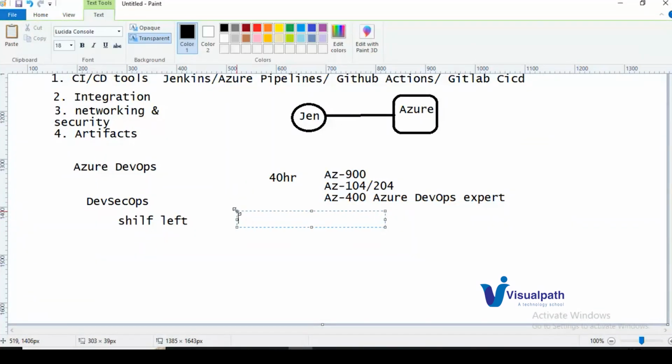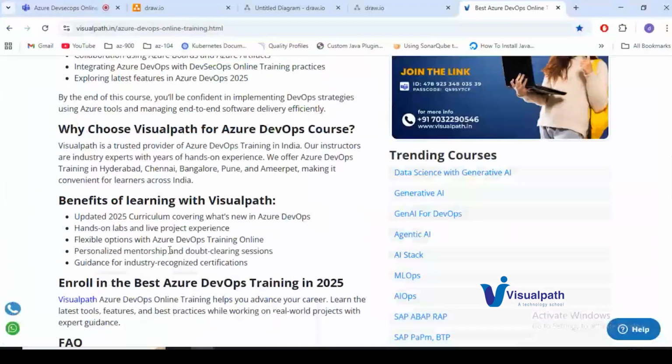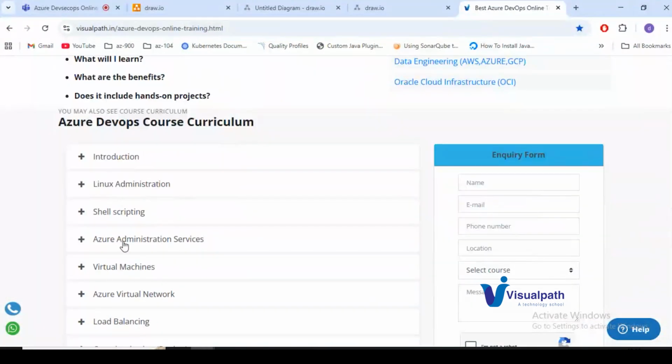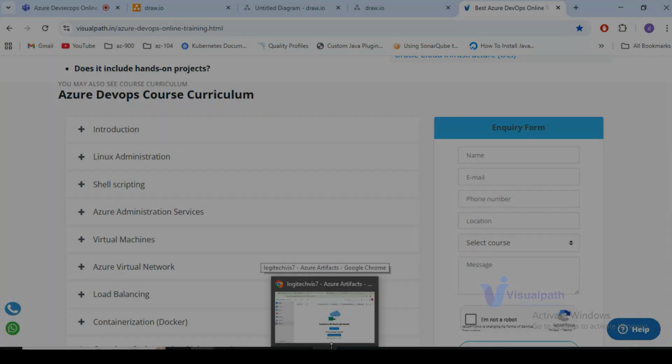The batch timings we still have to decide. My team will check with each and every one of you and will soon provide the timings as well. For now, we have not decided the timings. As this is a demo, we'll give one more demo on the actual topics we are going to learn in this course, so that you can decide whether to take this course based on the course curriculum and my demo, and let us know. With this, I'll conclude my demo.